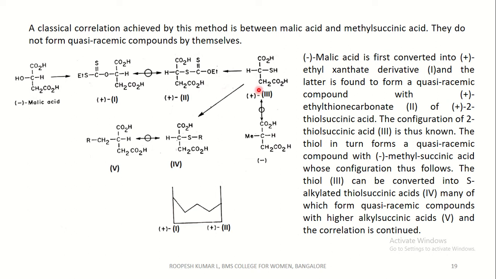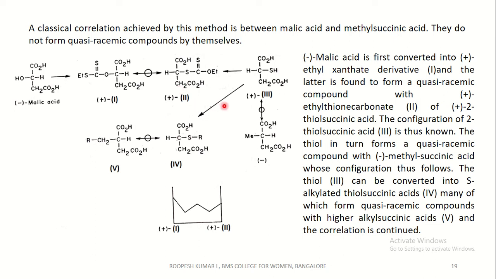This is the derivative of 2-thiol succinic acid, which can be converted to this ethyl thionocarbonate.